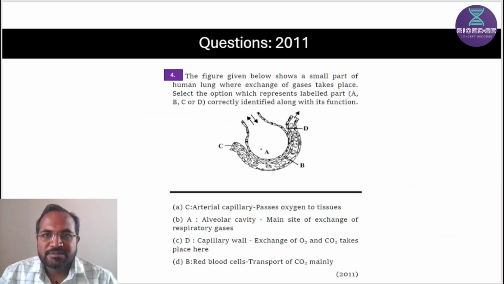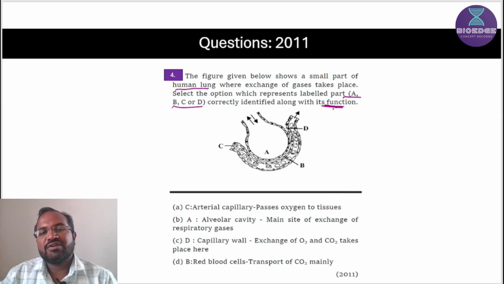Next question is a figure based question. The figure given below shows a small part of the human lungs where exchange of gases takes place. Select the option which represents the labeled parts A, B, C, D correctly and identifies them along with their functions.